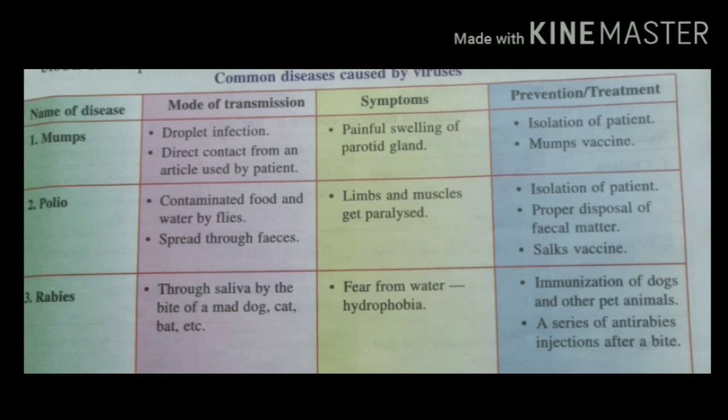That means through which source these diseases can be transmitted. The third column indicates what the symptoms of that particular disease are. The fourth and last column indicates what the preventions are and what treatment can be done in order to cure that disease.